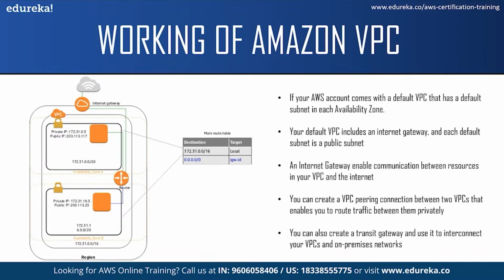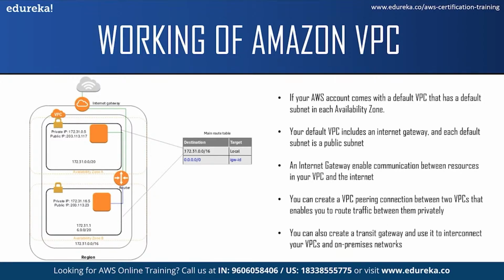Now if you launch your instance in a default VPC and do not specify a subnet in which to launch your instance, the instance is automatically launched in your default subnet, which is a public subnet. You can also create your own VPC and configure it as you want. This is known as a non-default VPC. The subnets that you create in your non-default VPC and any additional subnets that you create in your default VPC are called non-default subnets.